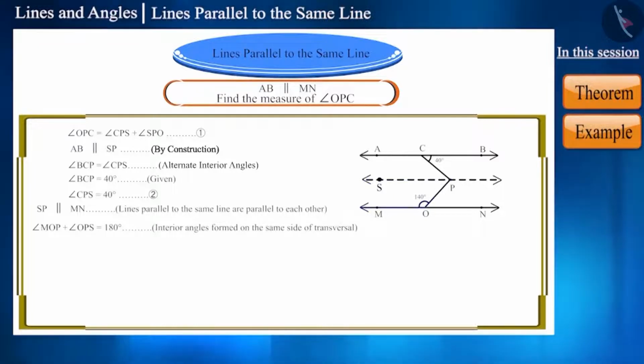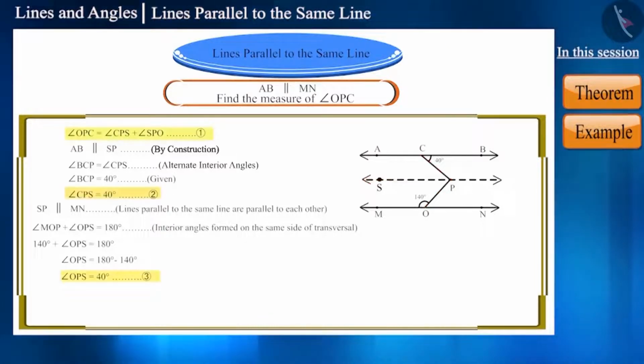We are given the measure of angle MOP as 140 degrees. By placing its value here, we can calculate the value of angle OPS. We get the value of angle OPS as 40 degrees. Now by placing the value of both these angles in equation 1, we can find the value of angle OPC. Here we can get the value of angle OPC as 80 degrees.